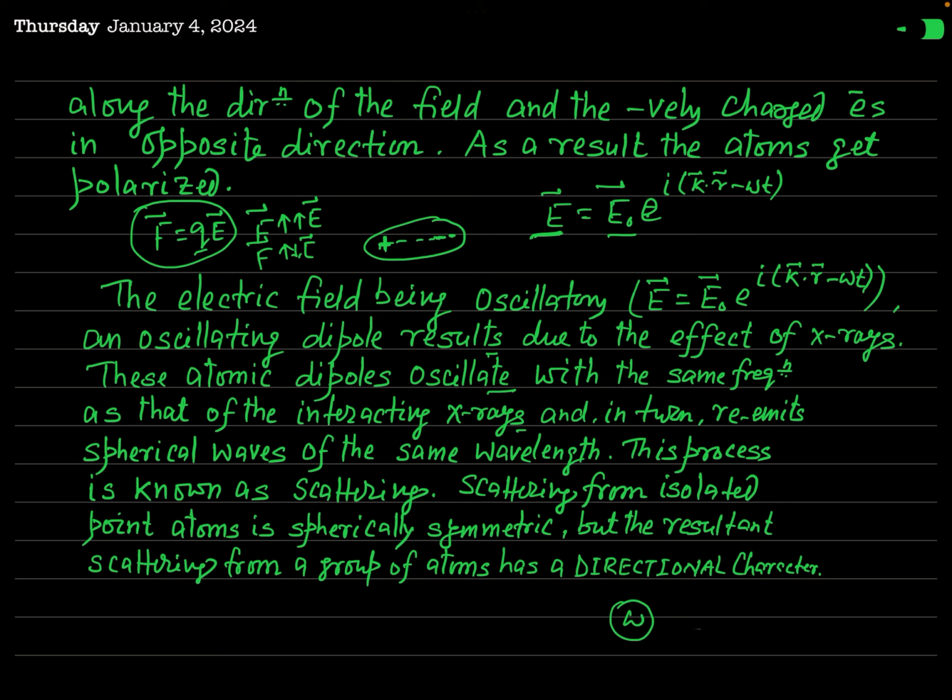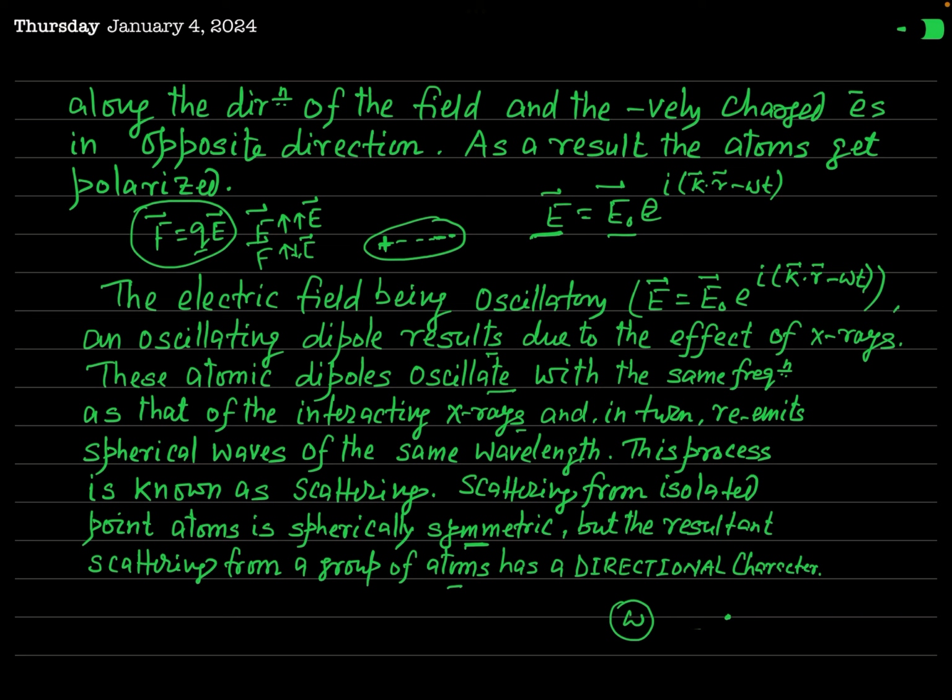Now, if you are talking about a single atom, then this single atom re-emits spherical waves of the same wavelength as that of the incident X-ray. This process or phenomenon is called scattering, as I have told you. Scattering from isolated point atoms is spherically symmetric, but the resultant scattering from a group of atoms has a directional character. You will see it.